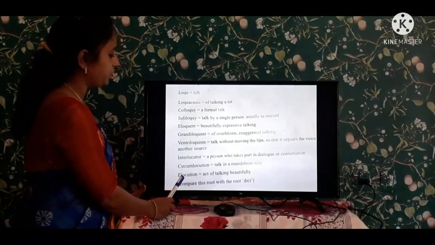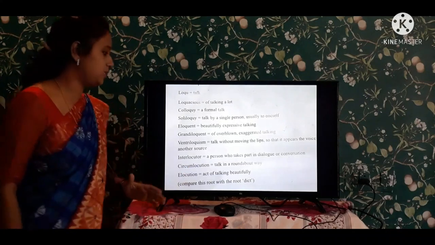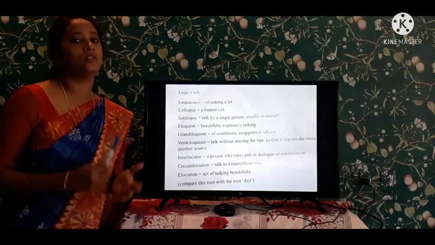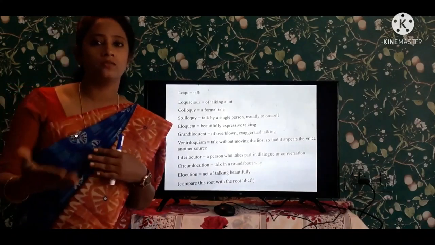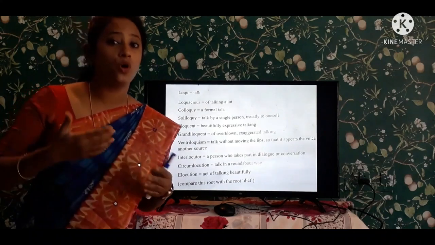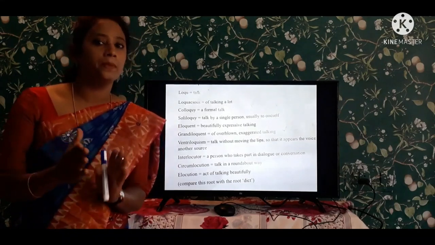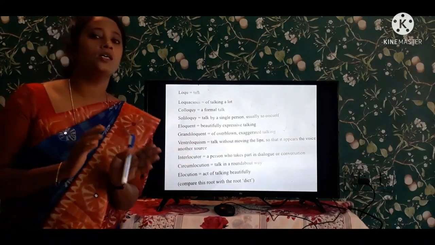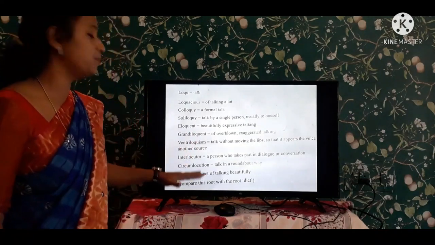And coming to the next one is circumlocution. See here, talk in a roundabout way. Some people, they don't talk in a straight way. They talk indirectly with the people. This is known as circumlocution. Donka tiruguduga matladu. So this is the best example for this circumlocution.